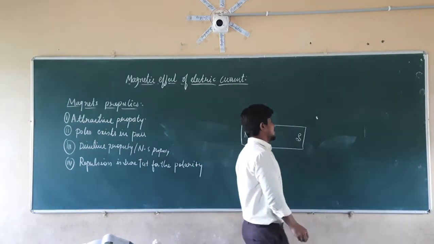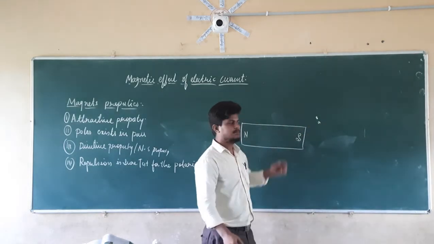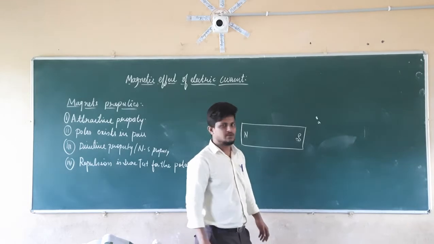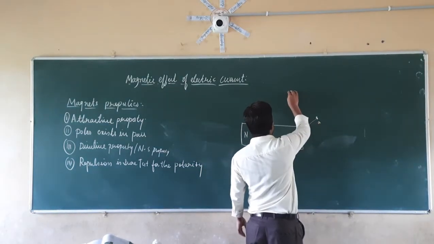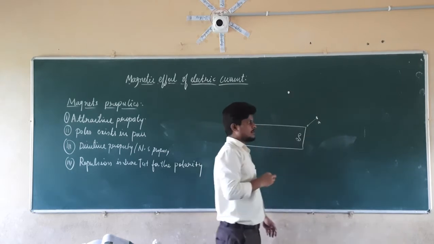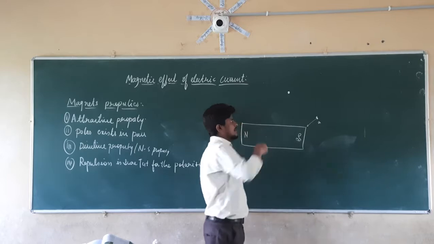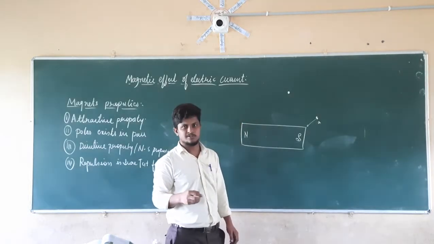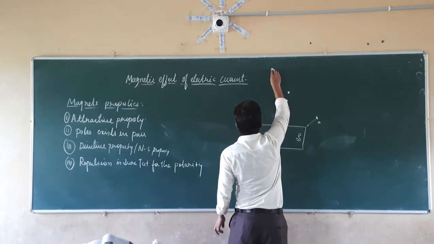Is it possible that at this point the magnet is going to attract that iron? Yes, it is possible. So it is going to attract the iron. In the same way, I am going to put the iron here, a small piece of iron. Is it possible that this magnet is going to attract that iron here? Yes, it is also possible. So I am going to keep the iron next at this top.